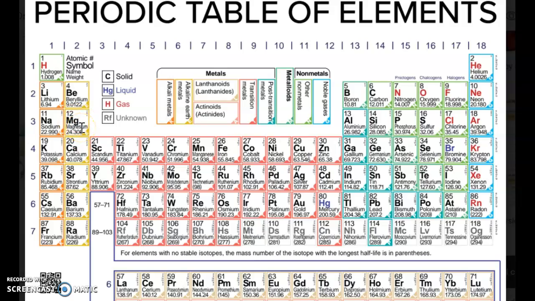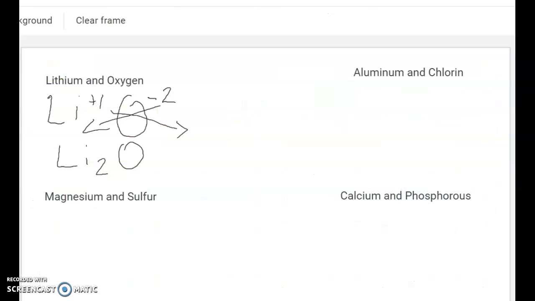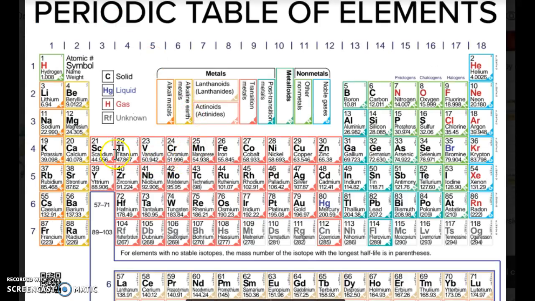Group 2 will have how many valence electrons? It has 2 valence electrons. So I'm going to write Mg, and it wants to get rid of 2 electrons, meaning it's going to have 2 more protons, so it's going to be +2.